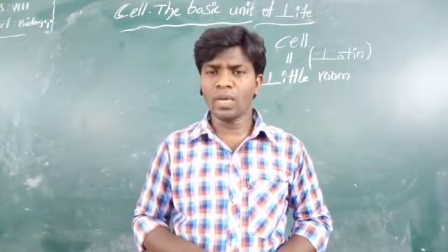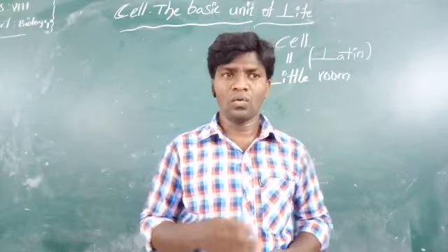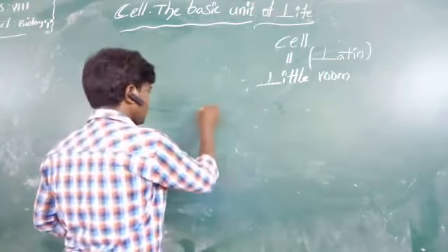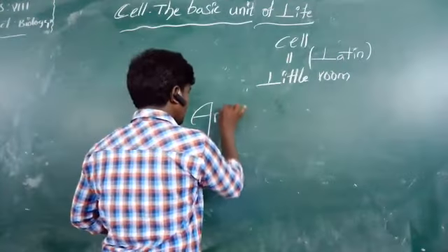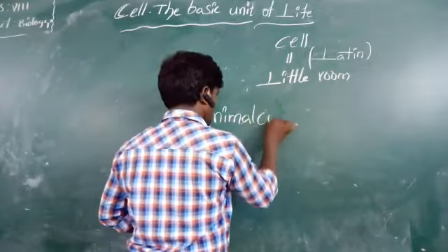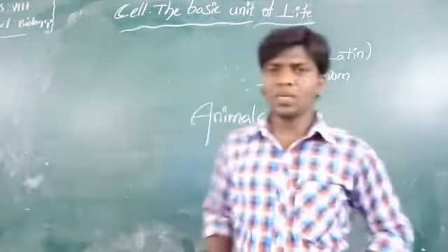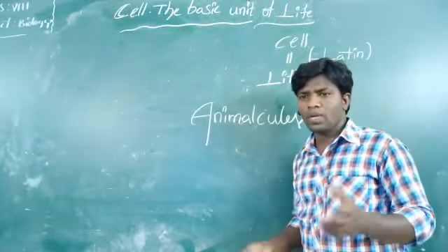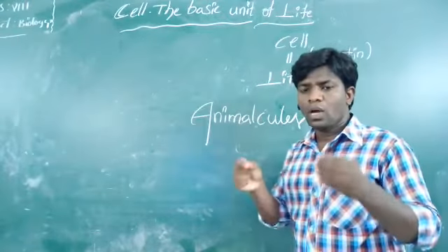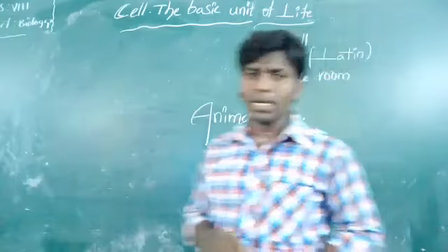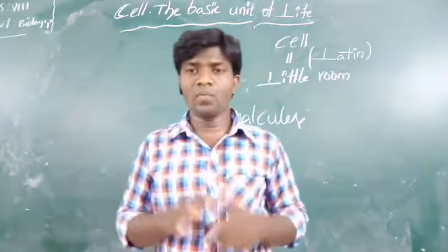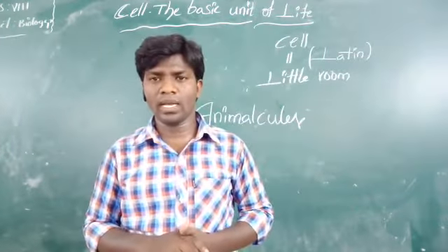Those moving microorganisms were first called animalcules. So he was the first person to observe living bodies, the microbial world, under the microscope. That's why he was the father of microbiology.